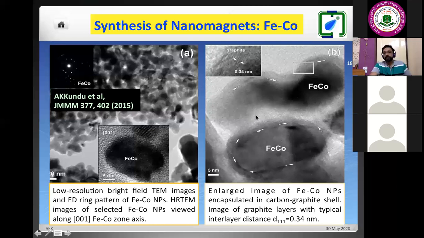If you enlarge this image, this white arrow is showing the interface between the core structure of iron cobalt alloy and this layer, which is nothing but the carbon or graphite layer. And the inset figure shows that the layer distance is 0.34 nanometer. This is comparable to the graphite layer separation. So this is the proof that the alloy nanoparticles are coated with the carbon layer.